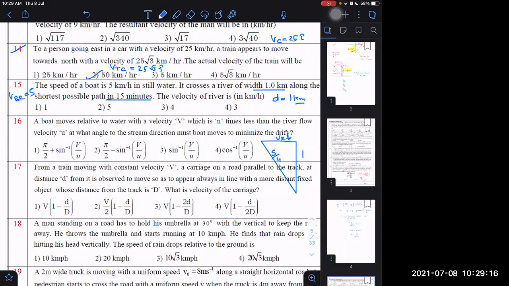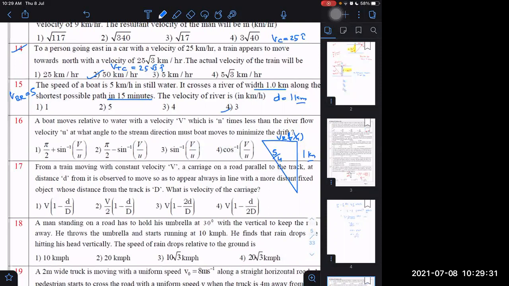T is 1 by 4, time is 1 by 4, and this is 1 kilometer already. Use Pythagoras theorem. I'm getting 3, I think. Sir, 3, sir. 3 only. Okay, not 5. Yes, sir, 3. 3 we are getting.